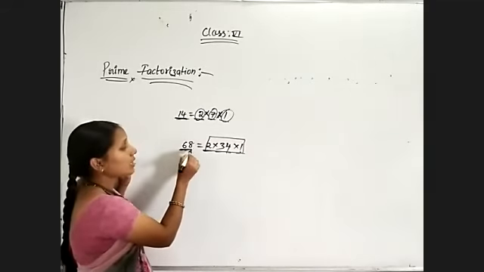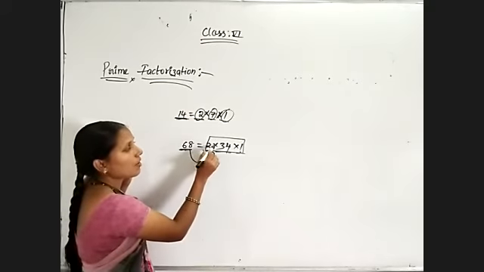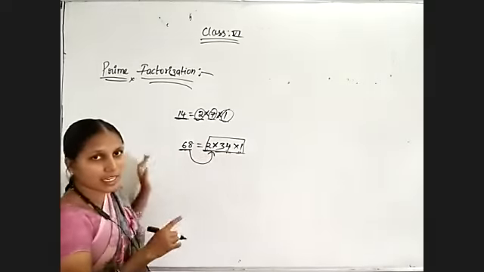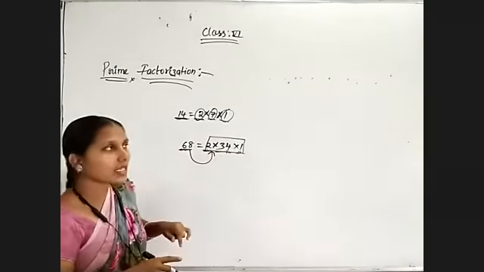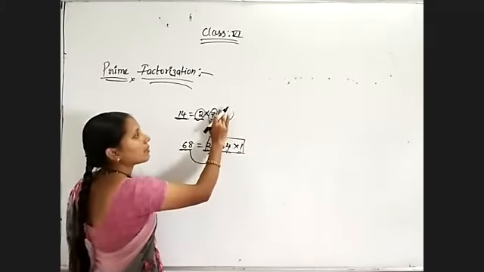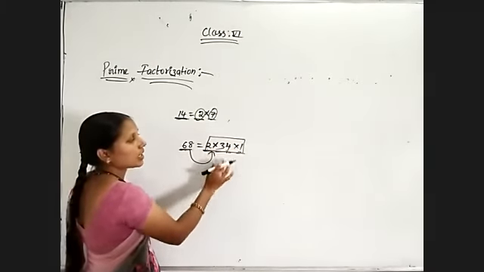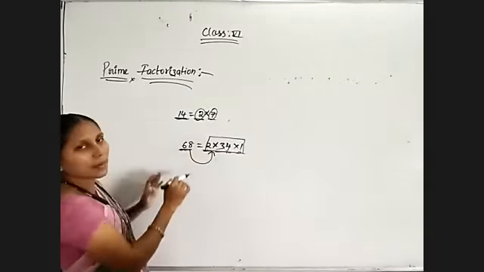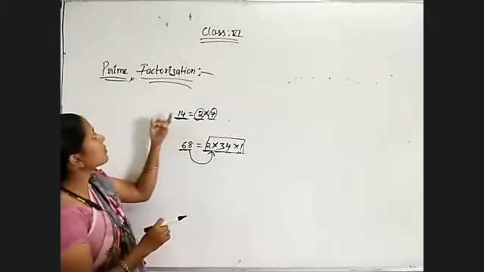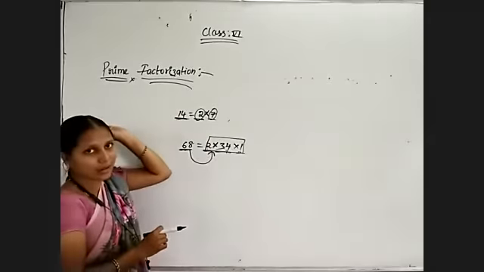A number expressed as a product of its factors is known as factorization. Prime factorization means we compulsorily use only prime numbers. Even 1 we should not write, and neither this 34. Only prime numbers are used, and such factorization is known as prime factorization.